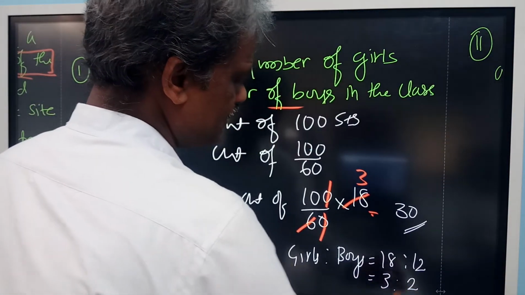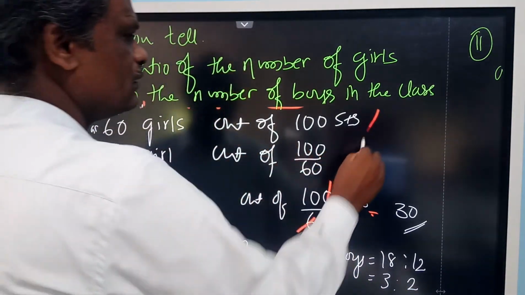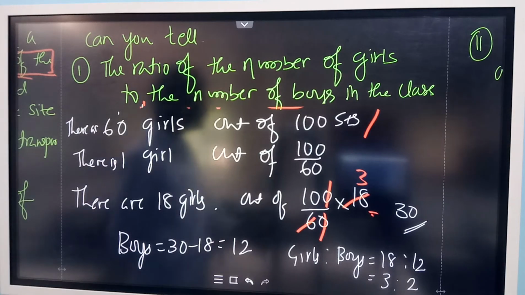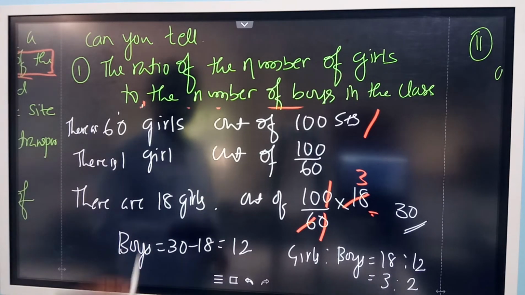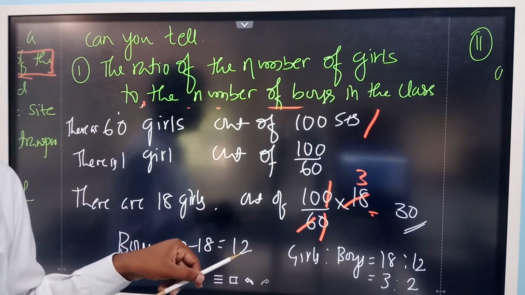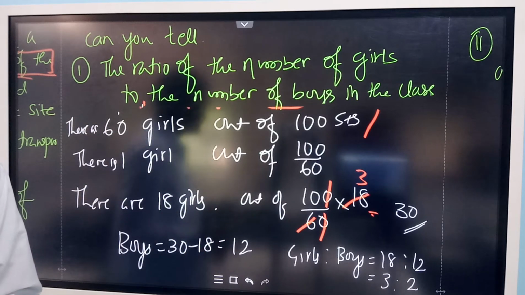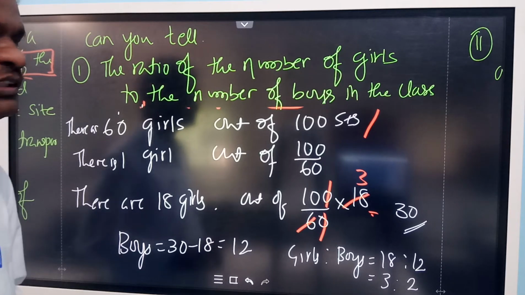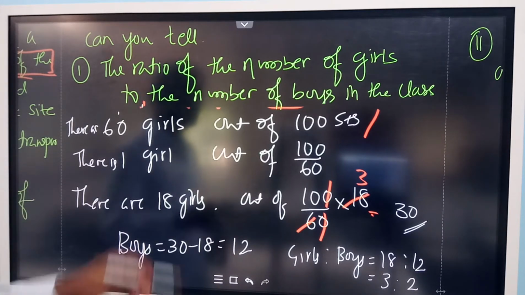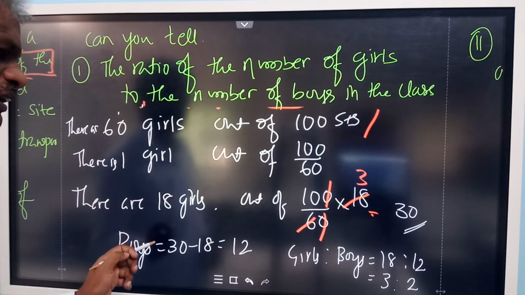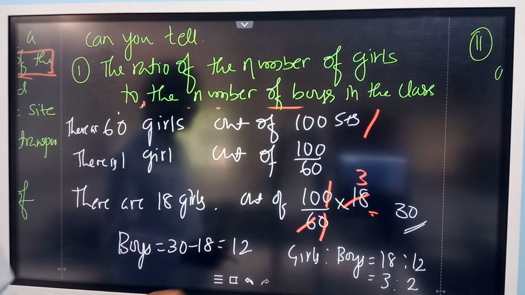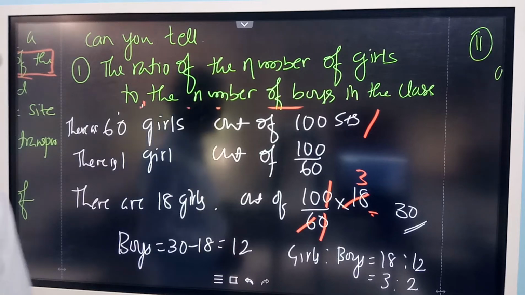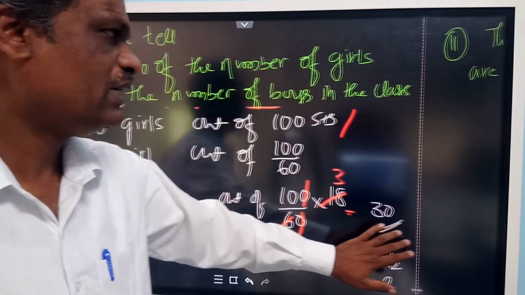3 is to 2. This is by the unitary method. The previous method was by percentage. We calculated the percentage of boys and girls, then used that to calculate the number of boys and girls, and found the ratio between girls and boys. Now, by the unitary method, we calculated the number of girls and boys, then substituted in the ratio. So you can use either method.